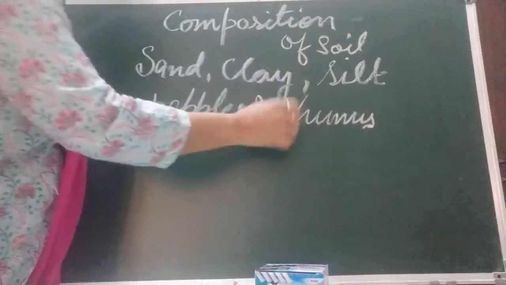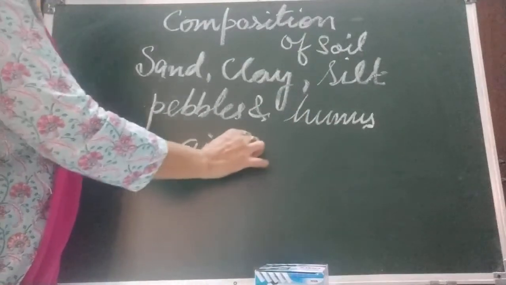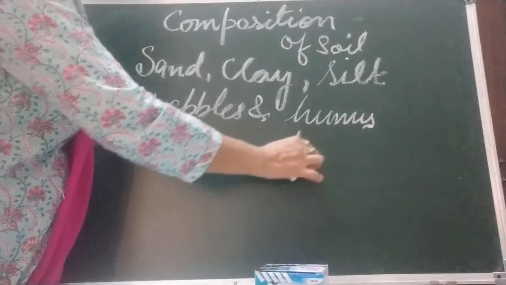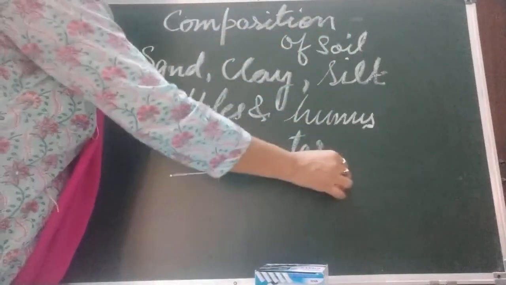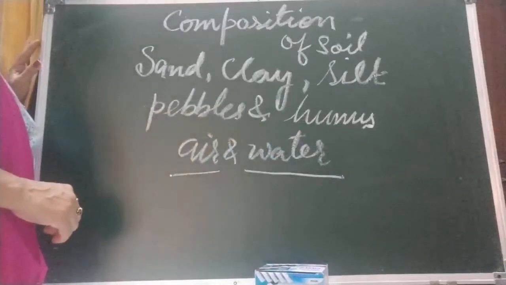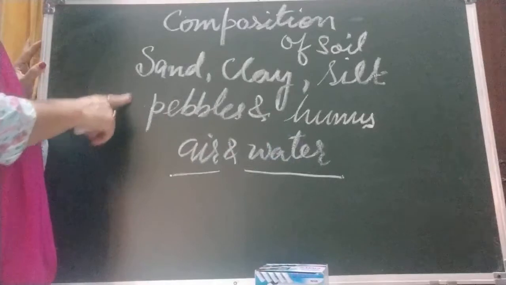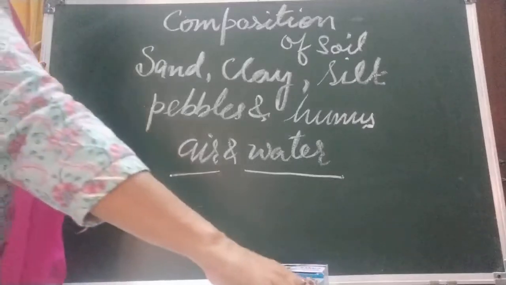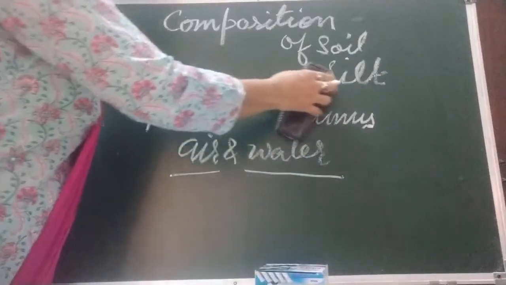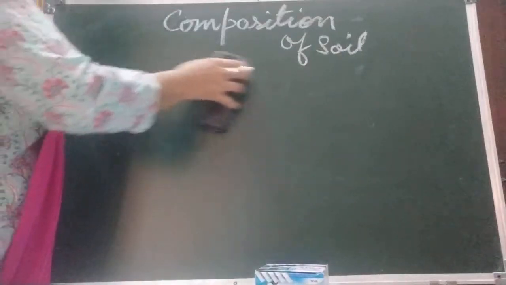Along with these things, air and water are also there in the soil. Because of this air and water, life is possible in the soil. Now children, we are going to show that these things are present in soil by an activity. And how to separate these things, we can separate them according to their weight.